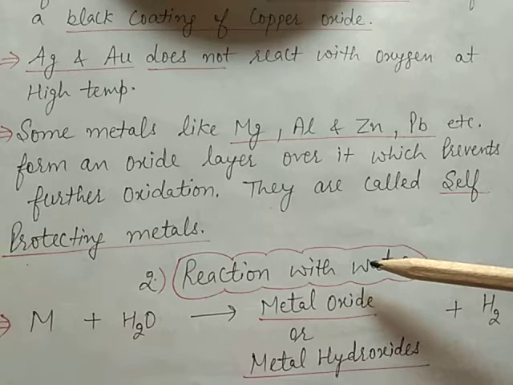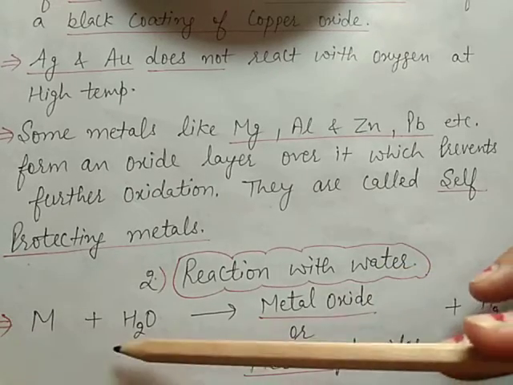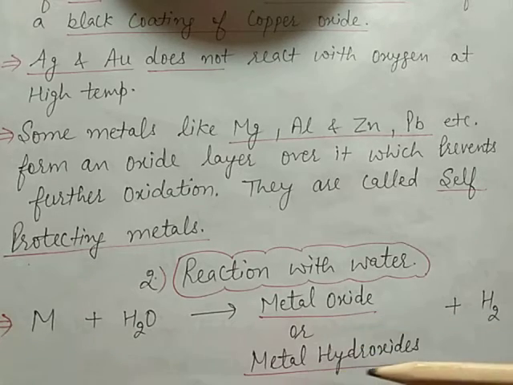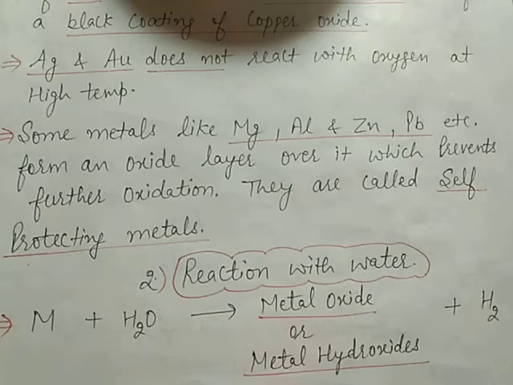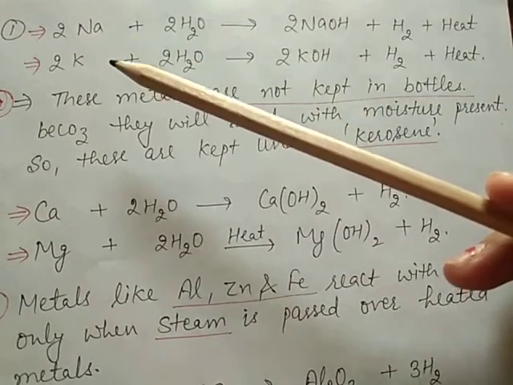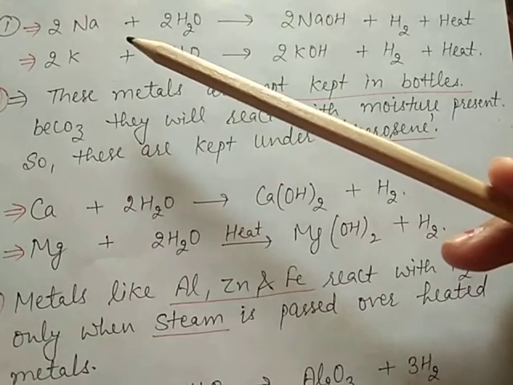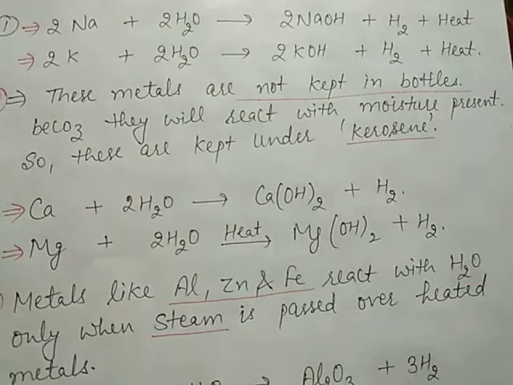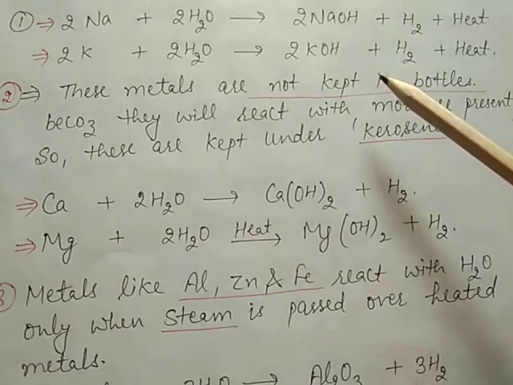So due to this, metal oxides and metal hydroxides are formed. When metals react with water, they form metal oxide or metal hydroxide and produce hydrogen gas. Metals like sodium and potassium, which are placed higher in the series, react with water even in cold water and immediately catch fire.